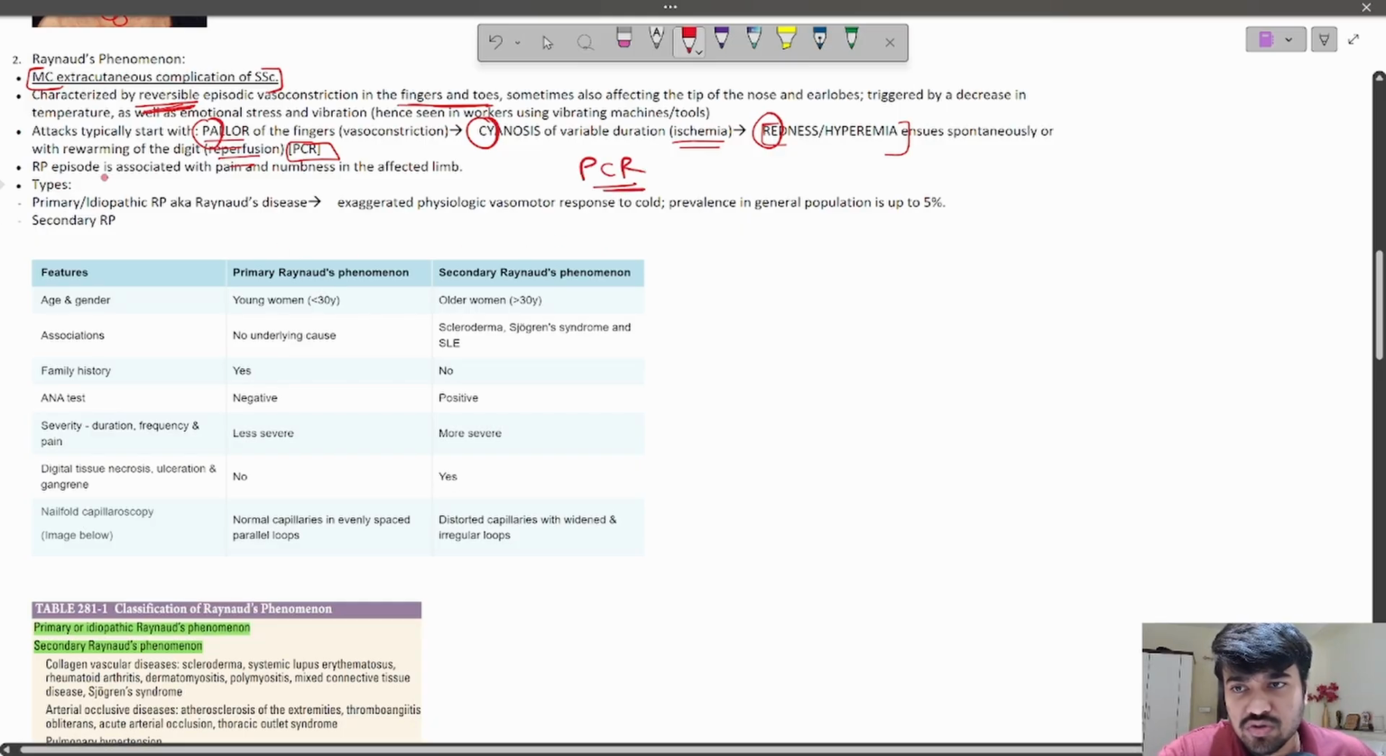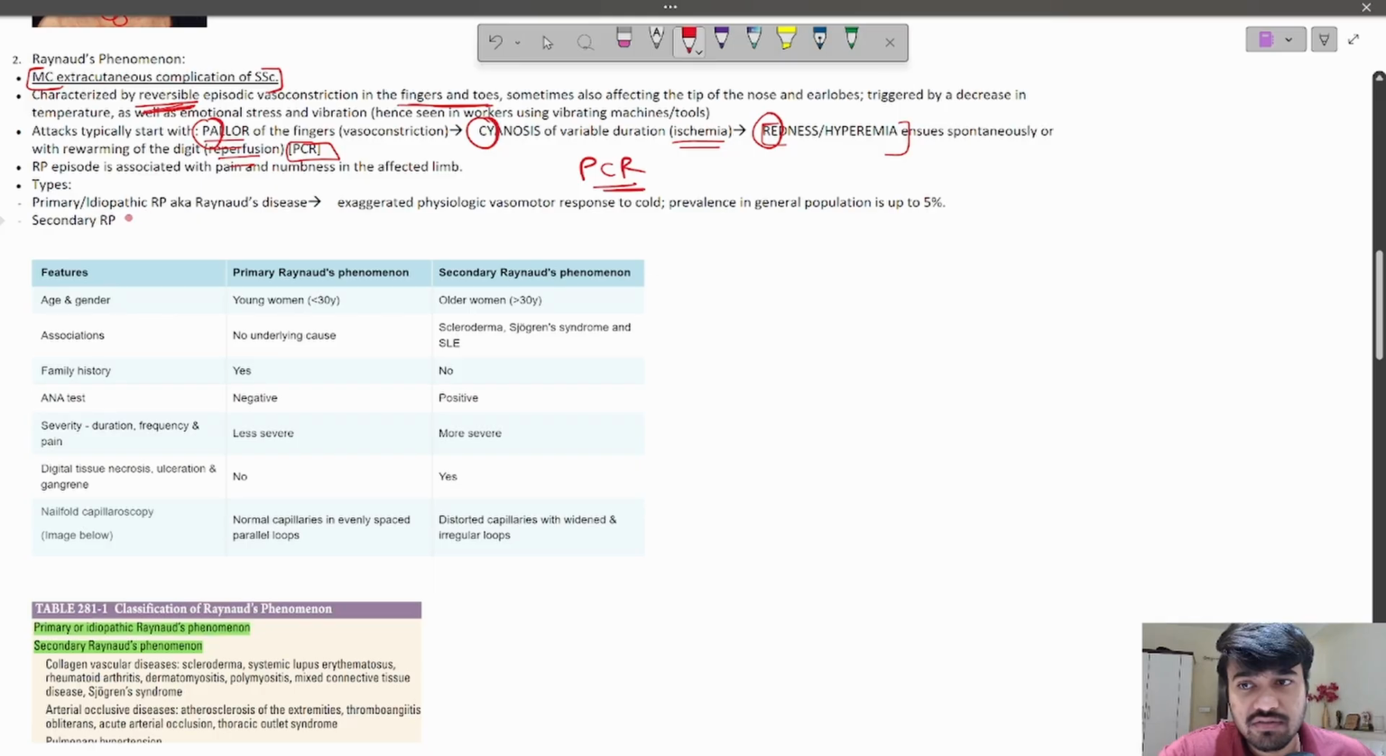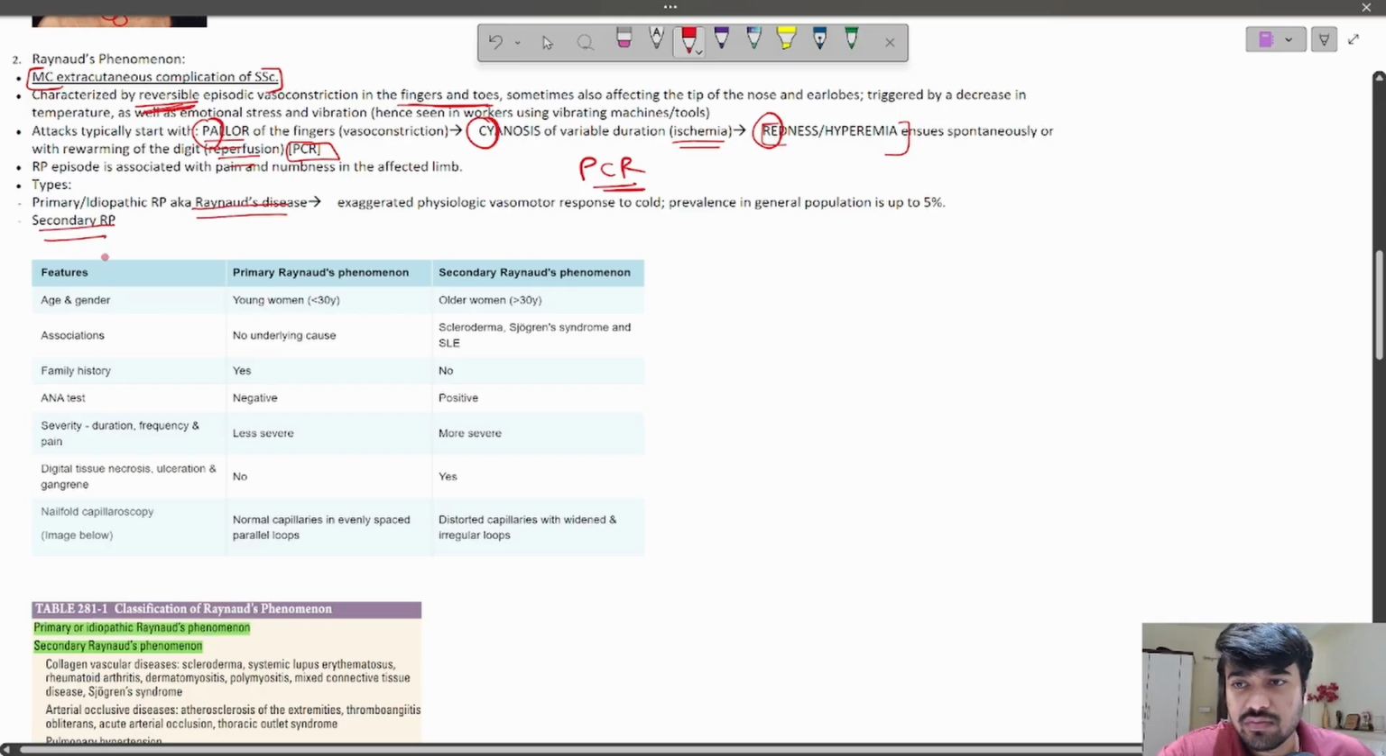Then a Raynaud's phenomenon episode is associated with pain and numbness in the affected limb. Of course, when the blood supply is impaired, there will be pain and numbness. Raynaud's phenomenon can be of two types. It can be primary Raynaud's phenomenon, which is idiopathic, called Raynaud's disease, or secondary Raynaud's phenomenon due to an underlying autoimmune etiology. Primary Raynaud's phenomenon is basically an exaggerated physiologic vasomotor response to cold. The prevalence in the general population is up to 5%, so it's quite prevalent even in the general population.